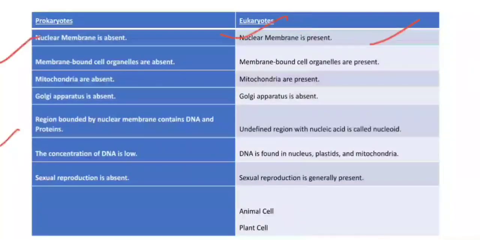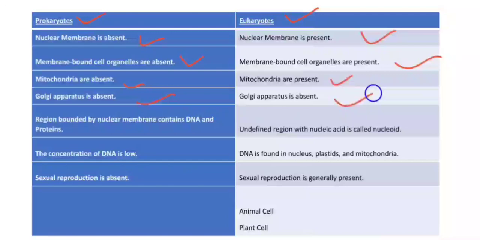Now the difference between prokaryotic cells and eukaryotic cells. The cells which have a well-defined nucleus are known as eukaryotic cells, whereas a cell which lacks a well-defined nucleus is known as a prokaryotic cell. Therefore, nuclear membranes are absent in prokaryotic cells, and are found in eukaryotic cells. Prokaryotic cells also lack membrane-bound cell organelles, which are found in eukaryotic cells. Mitochondria and Golgi body are absent, whereas in eukaryotic cells both these organelles are present.